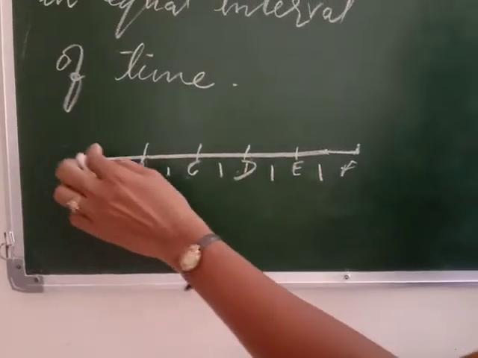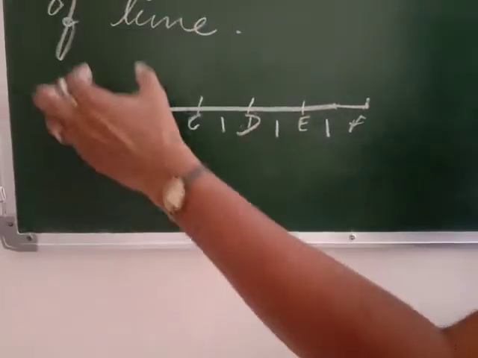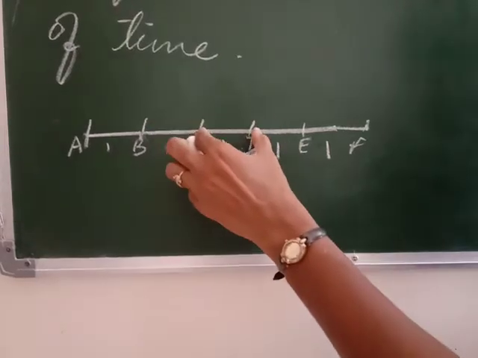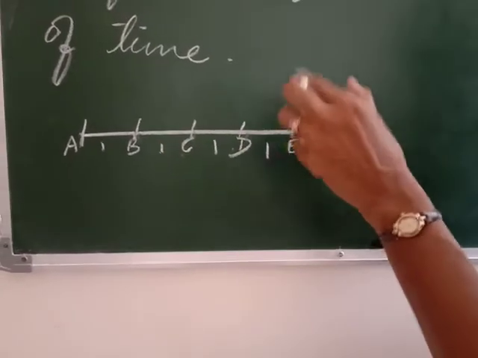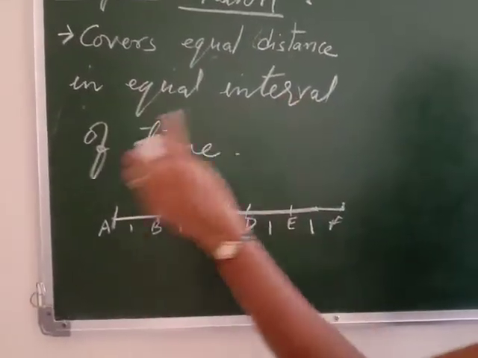Suppose an object starts moving from A. If it takes 2 hours to cover this distance, 2 hours for this, 2 hours, 2 hours, 2 hours, then we say that it is covering equal distance in equal interval of time.